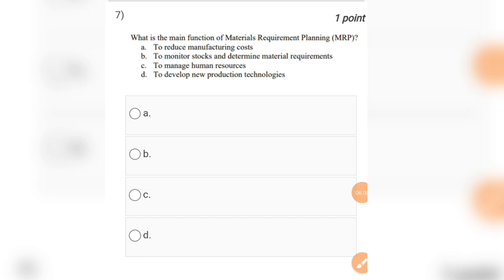Question number 7 is what is the main function of materials requirement planning, that is MRP. Options are to reduce manufacturing costs, to monitor stocks and determine material requirements, to manage human resources, to develop new production technologies.